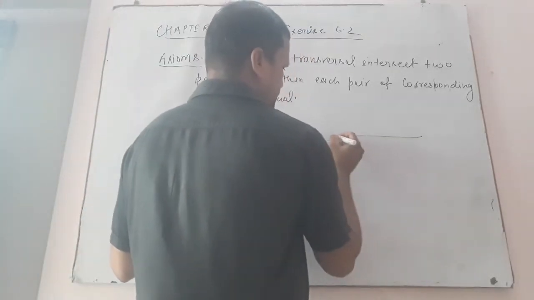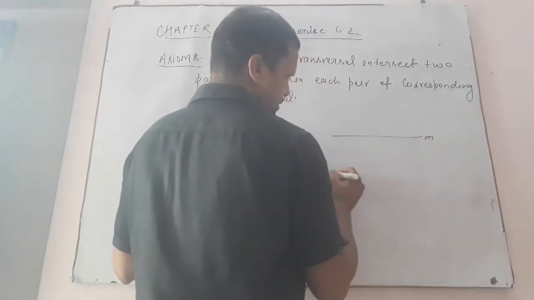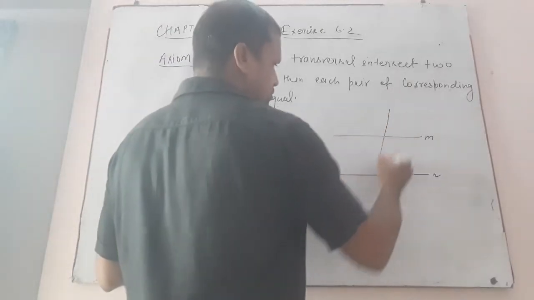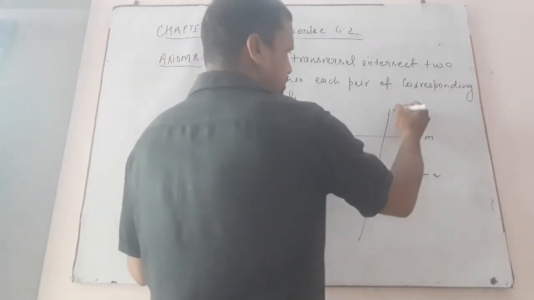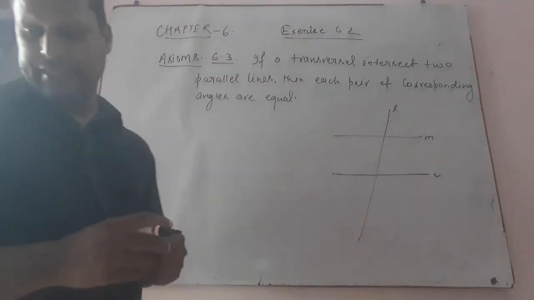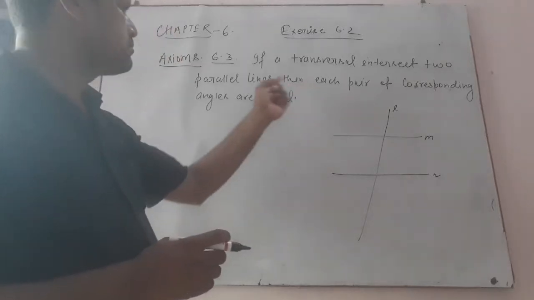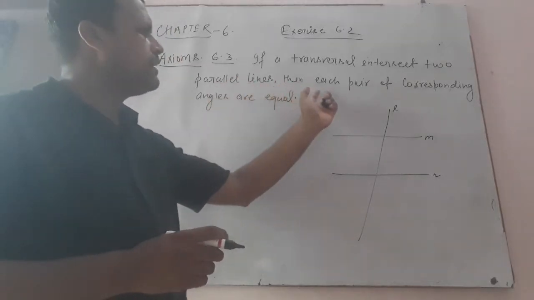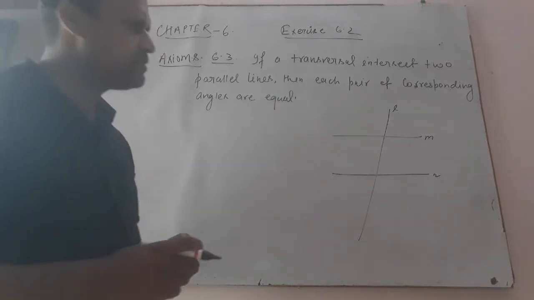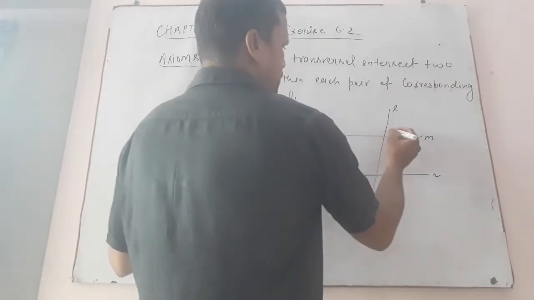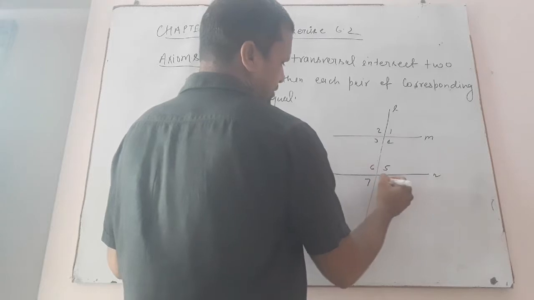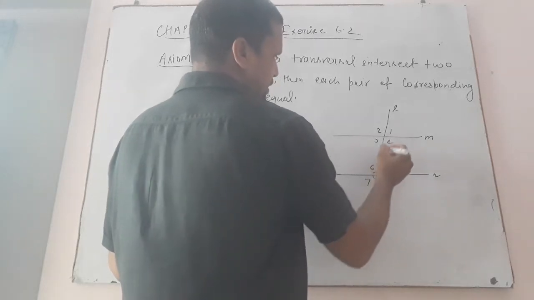If M and N are the two parallel lines and one transversal L intersects them, then each pair of corresponding angles is equal. Means, 1, 2, 3, 4, 5, 6, 7, 8. These are the angles.